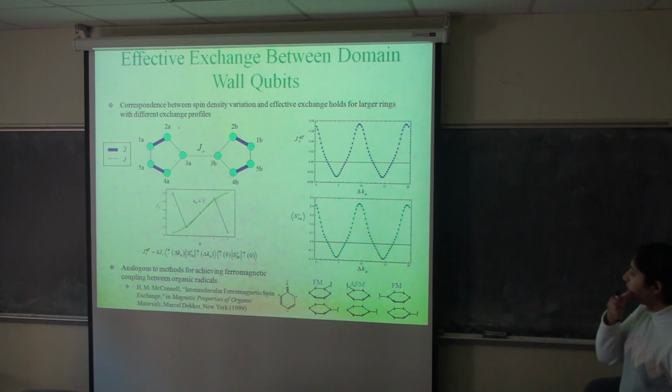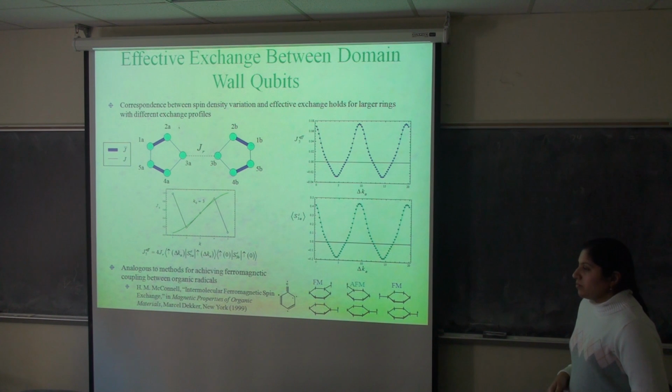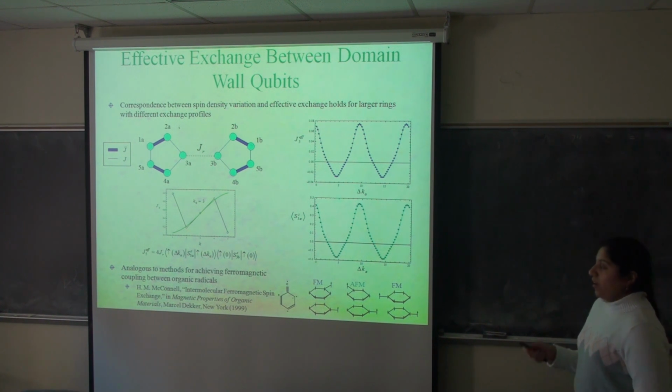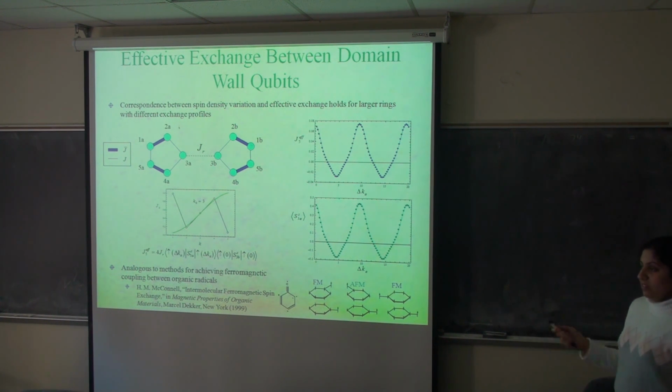When you talked about this domain wall being robust to disorder, what percentage of disorder do you usually put in? It's actually up to 50%. 50% disorder, multiplicative disorder in the exchange.